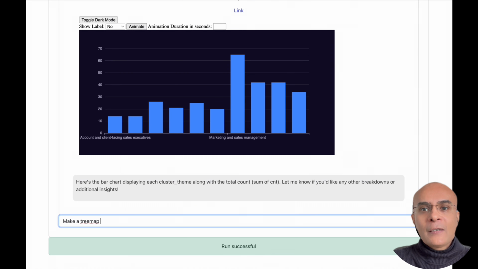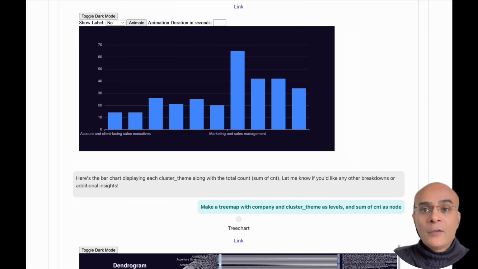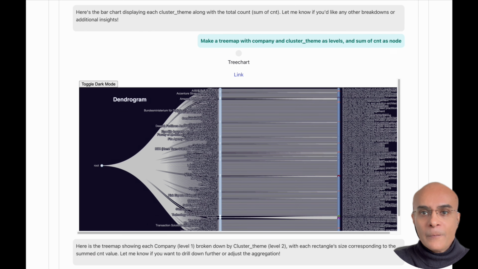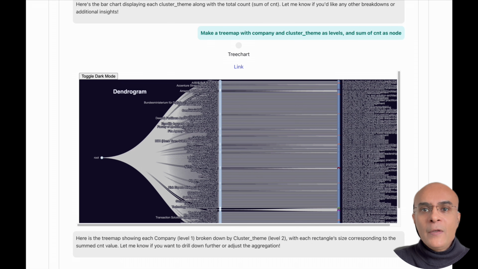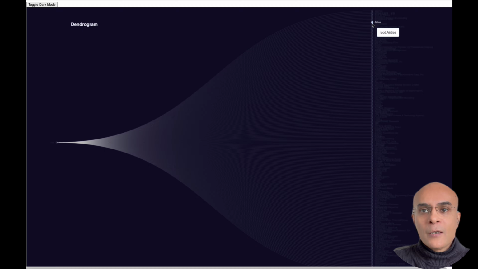Now let us ask the agent to make a tree visualization as we have decided in the strategy, and we can have the levels of the tree as the company as well as the cluster theme, and we can have the sum of the count as the node. And voila, here we see a nice looking tree chart, and here we can see that we have the company as well as the position as well as the number of connections as the node.